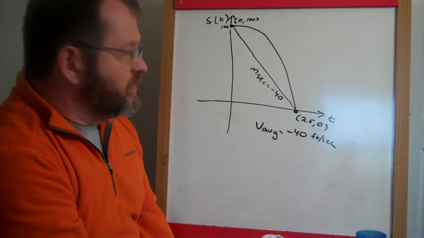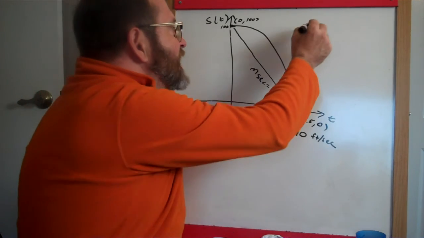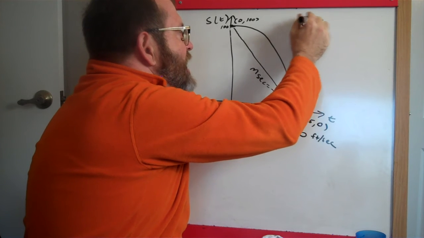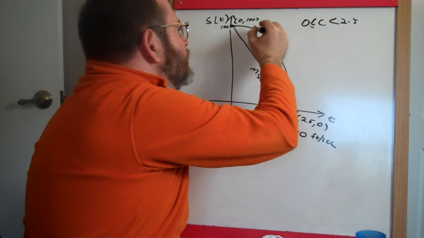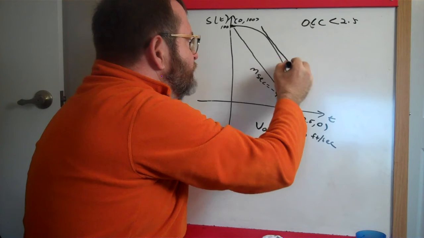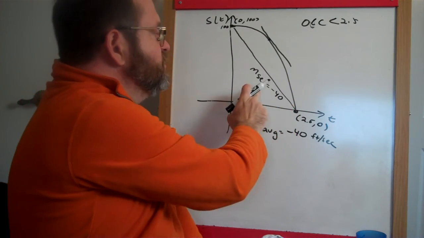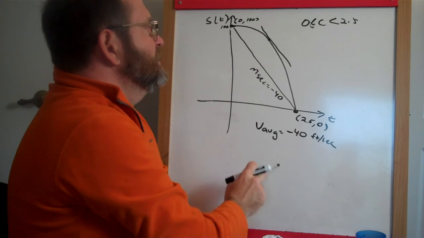The mean value theorem guarantees that there is at least one time c between the starting point and the ending point where the velocity, the derivative of the position, was equal to that mean velocity, that average velocity right there.